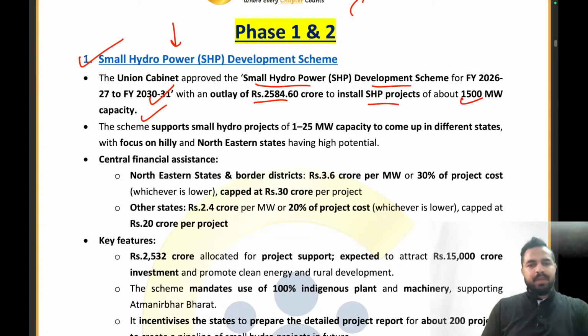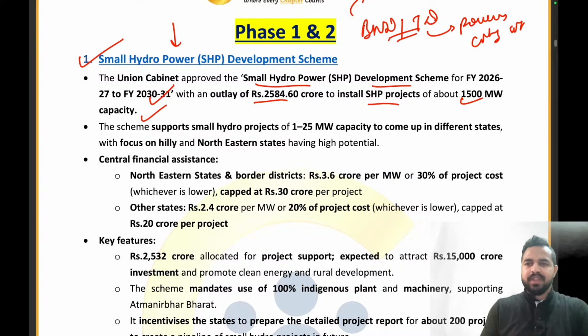My dear friends, you must have heard about the huge dams which have been created in our country. For example, there is the Bhakra Nangal Dam and the Tehri Dam. These are very large dams which have the capacity of fulfilling the power requirements of a particular city or a group of cities.